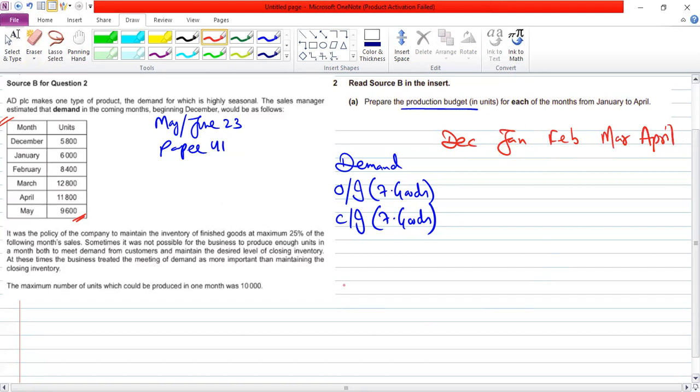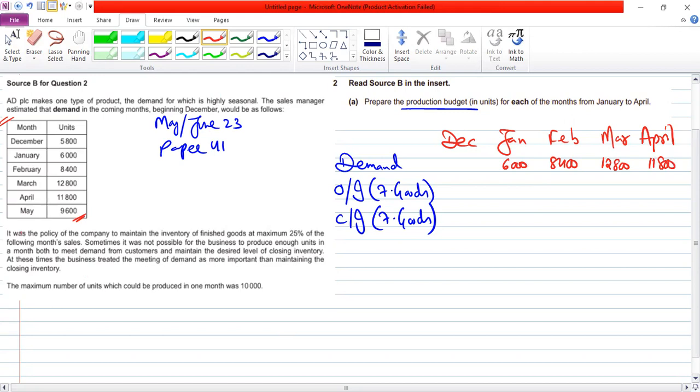And if needed, I will write May as well. Now the sales units are: January 6,000, Feb 8,400, 12,800, and 11,800. That's our free marks, right? We got free 1 mark.